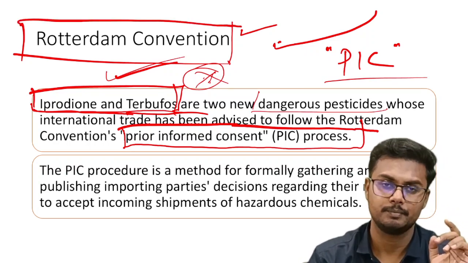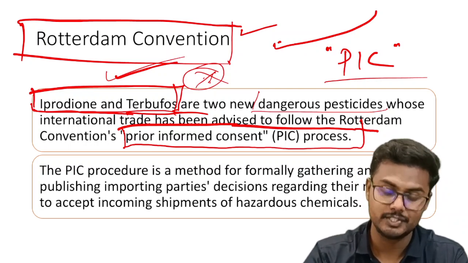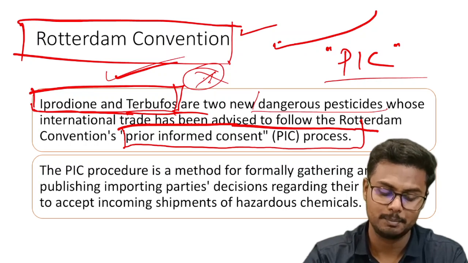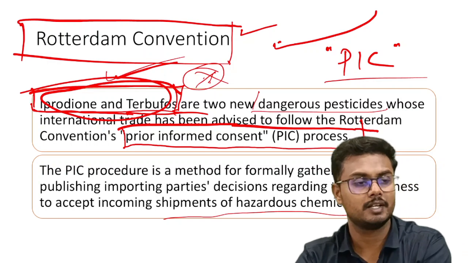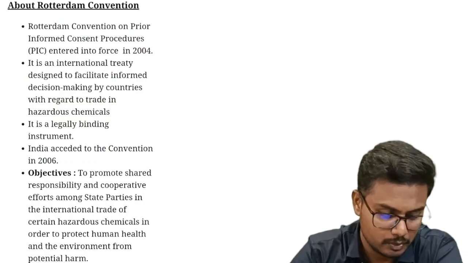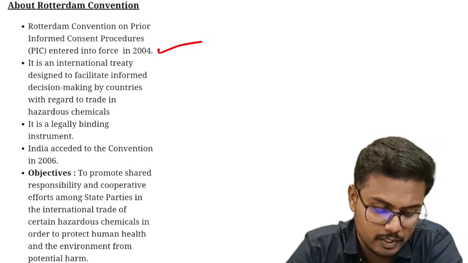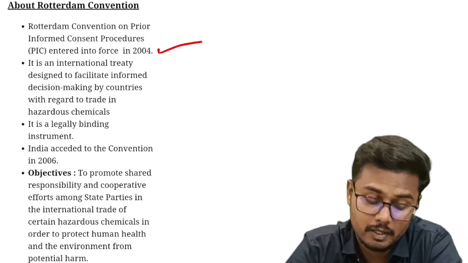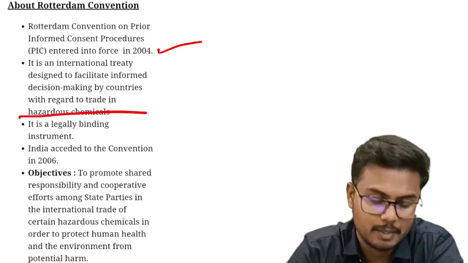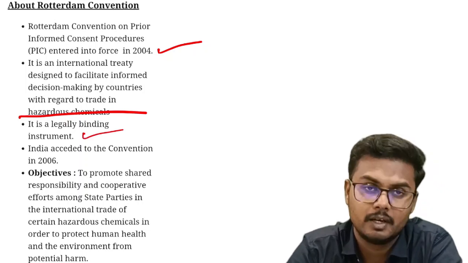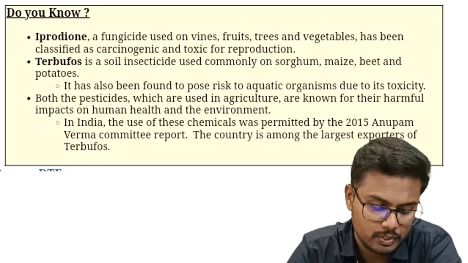It is the procedure, or a method, for formally gathering and publishing importing parties' decisions regarding their readiness to accept incoming shipments of hazardous chemicals. These two have been listed as hazardous chemicals. So, the Rotterdam Convention entered into force in the year 2004. It is an international treaty designed to facilitate informed decision making by countries with regard to what? With regard to hazardous chemicals. It is a legally binding instrument, and India joined this convention in the year 2006.